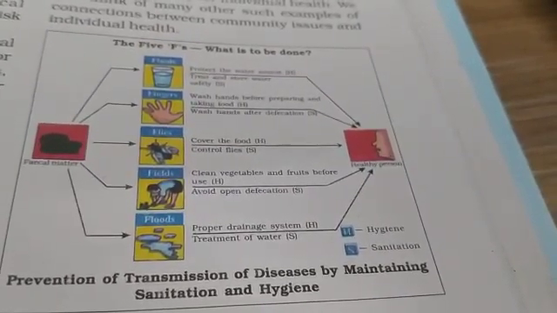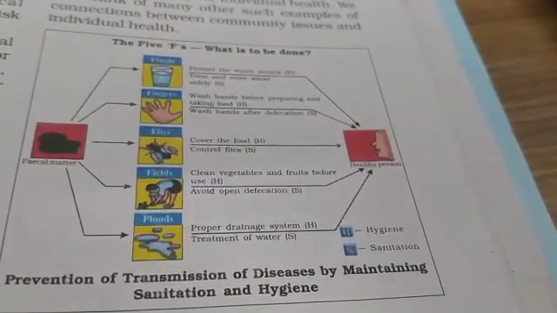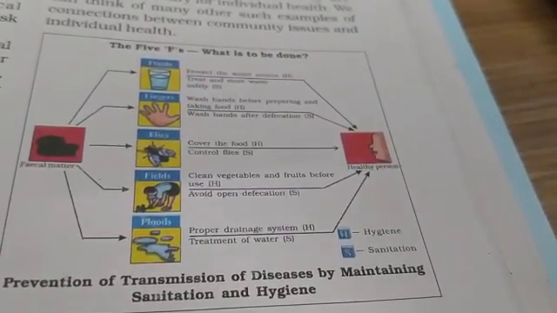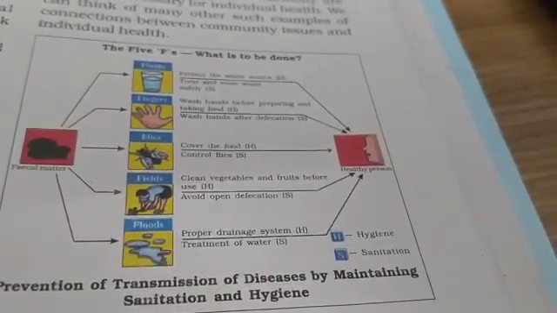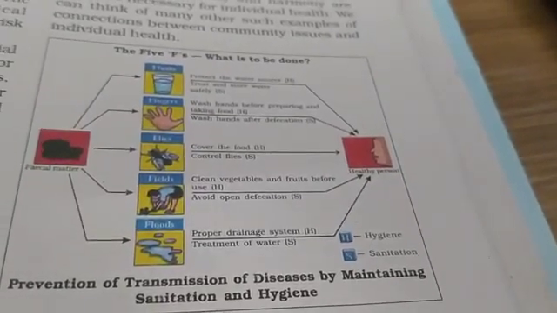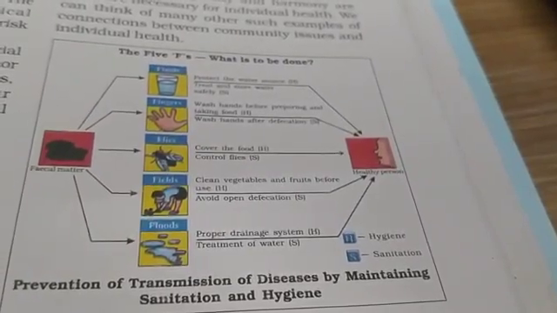Next, flies. Cover the food and also control the flies. Then clean vegetables and fruits before use. Avoid open defecation. That means we have to use washrooms or restrooms. So open defecation has to be avoided. So proper drainage system, then also the treatment of water.